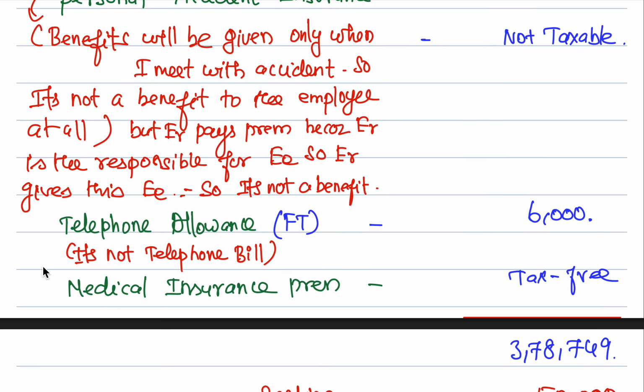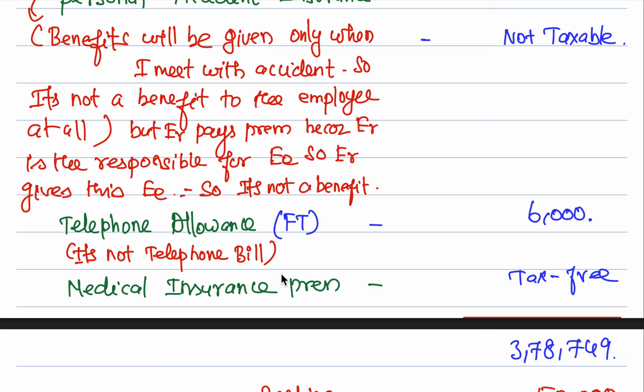Telephone allowance, whenever it says allowance, it is fully taxable. It is not a telephone bill. Telephone bill is, this was a doubt in my mind, telephone bill is exempted. Telephone allowance is fully taxable. Medical insurance premium is tax free.